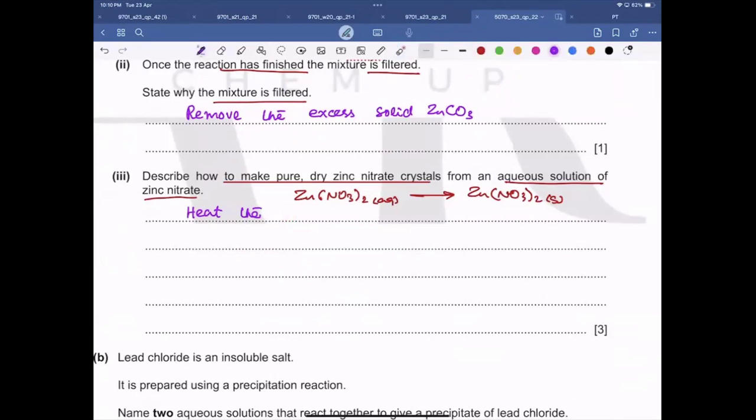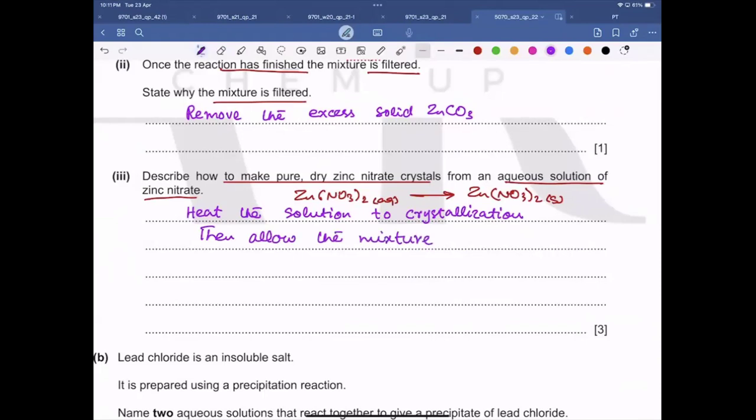Okay, now we heat the solution to crystallization point. Then allow the mixture to cool. Why are we saying mixture?